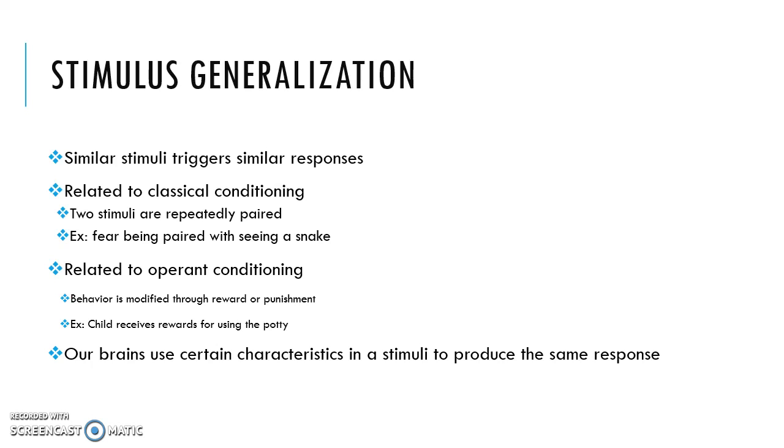It can also be related to operant conditioning, which is when behavior is modified through reward or punishment. So for example, oftentimes when children are potty training, they'll receive rewards for using the potty. And again, every time the child sees a potty, you don't have to go over the training process. They know what a toilet is and they know how to use it. And so the reward, the stimulus, is generalized to know what to do when they go.